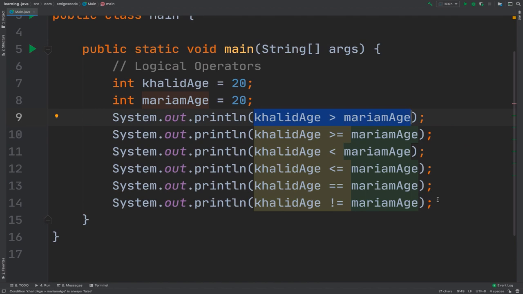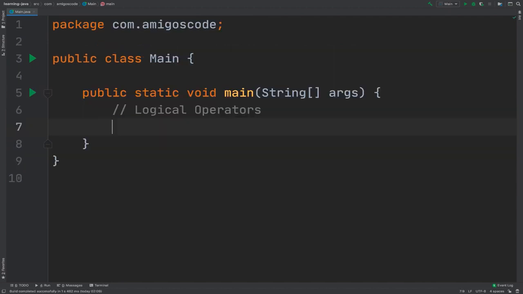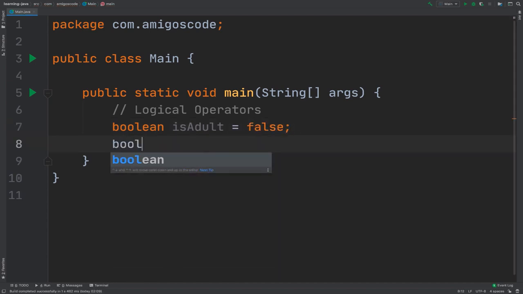So in fact, let me delete all of this, and let's create a boolean isAdult equals false. Let's create another boolean, isStudent equals true, just like that.